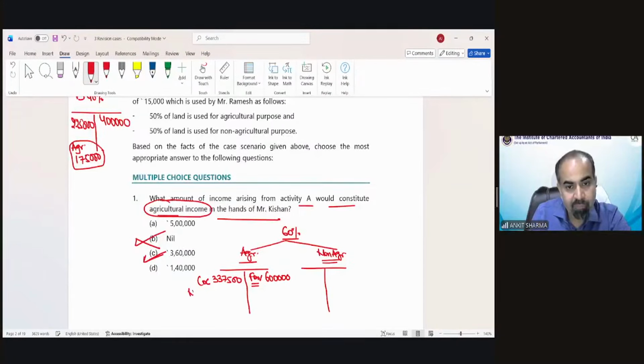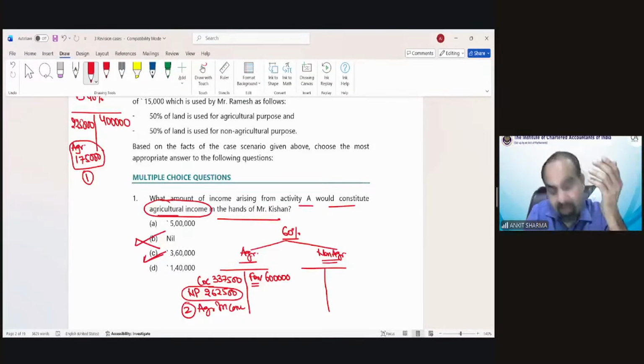So the net profit from agricultural activity, if it is not converted into yarn, and this part is also sold as cotton, would be 2,62,500 rupees. And that would also constitute your agricultural income. So one is this agricultural income in activity B, and this is also agricultural income in activity B.